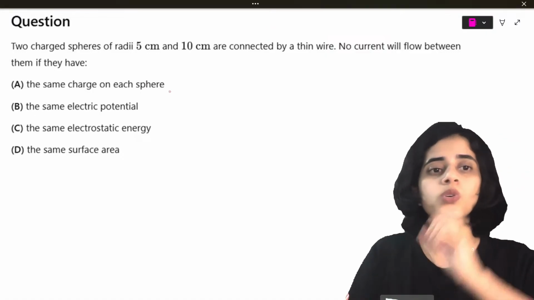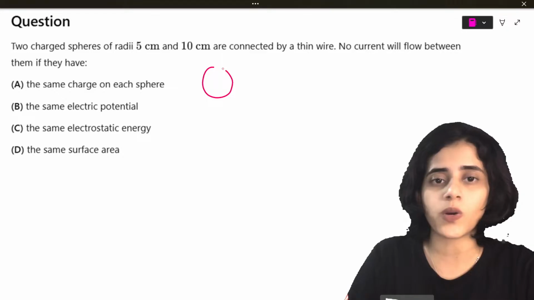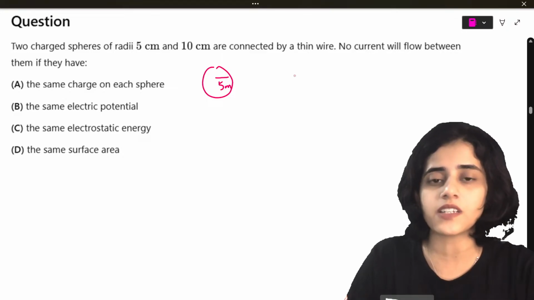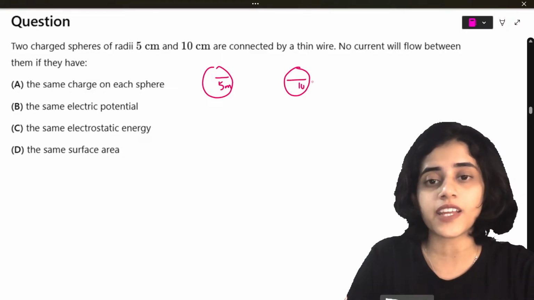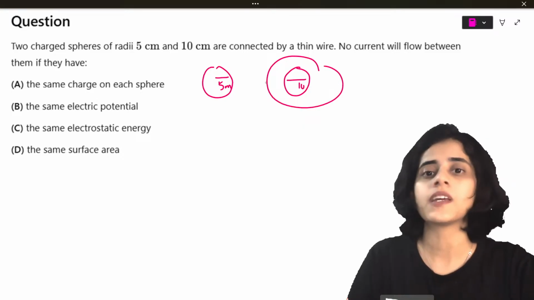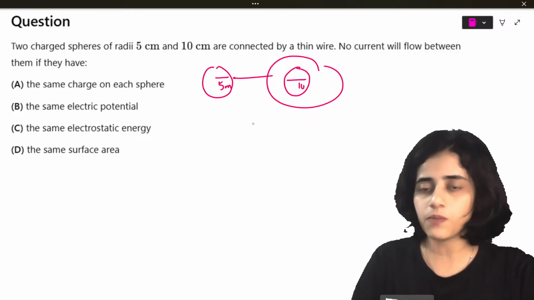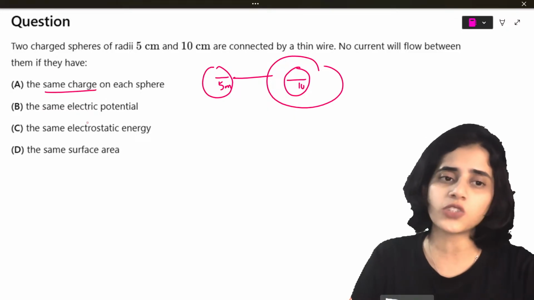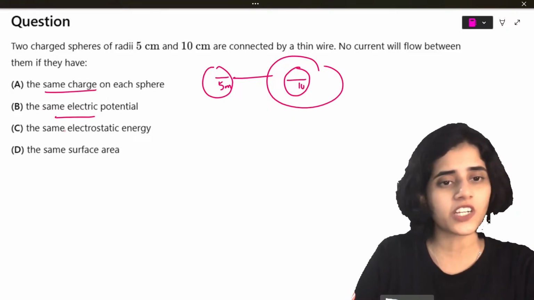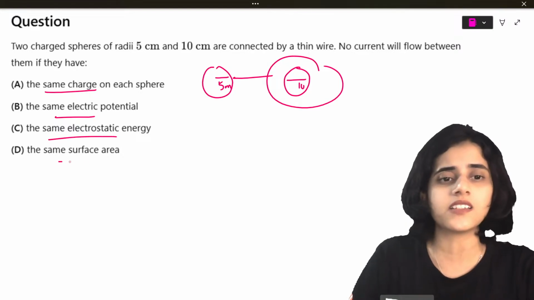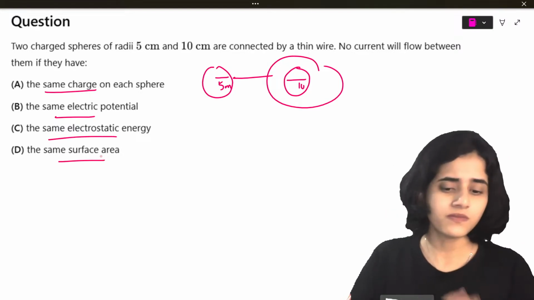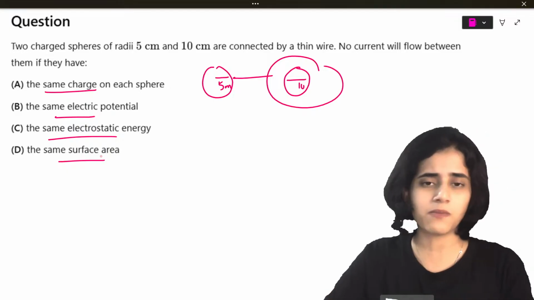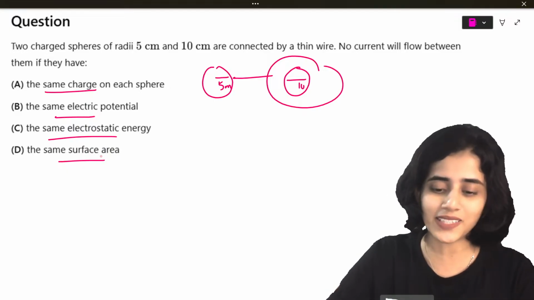Two charged spheres. One has a radius of 5 centimeter. The other has a radius of 10 centimeter. They are connected by a thin wire. No current will flow between them if they have the same charge on the sphere, same electric potential, same electrostatic energy, or same surface area. Which one? Quickly tell me the answer.